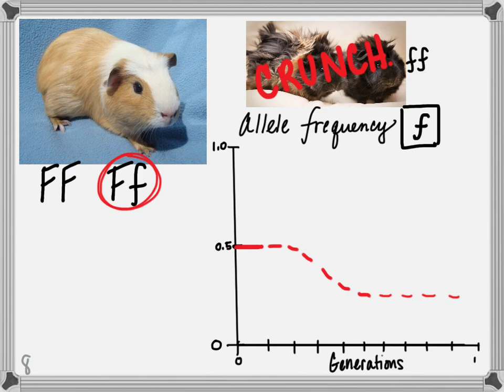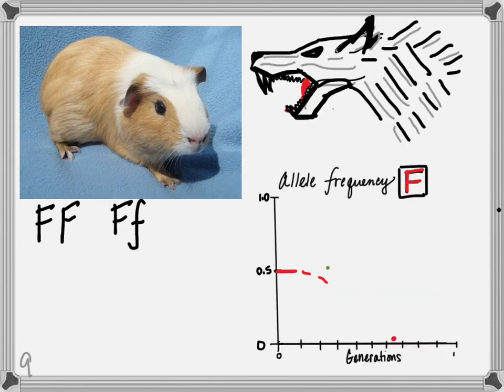Would the change in allele frequency be different if the dominant phenotype was being killed more often? Let's think that one through. Imagine we now have a predator who, instead of eating the little wavy-furred guinea pigs, prefers to prey on straight-furred ones. Remember that straight-furred guinea pigs can have a genotype of either big F big F or big F little f. Since straight fur is dominant, it only takes one big F allele to show the straight-furred phenotype. Assuming that we start with the same even mix of straight and wavy fur, we should see the same allele ratio of 50% big F, 50% little f.